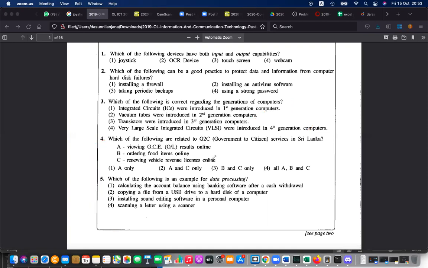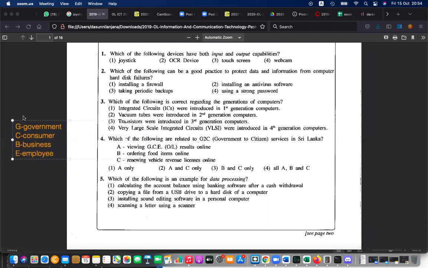Okay, then which of the following is G2C government to citizen service in Sri Lanka? We win all-level results online. So here I have discussed about 4 terms about services, e-service. G means government, and C means consumer, customer or citizen. B means business, and E means employee. So these are the possible services, e-services.